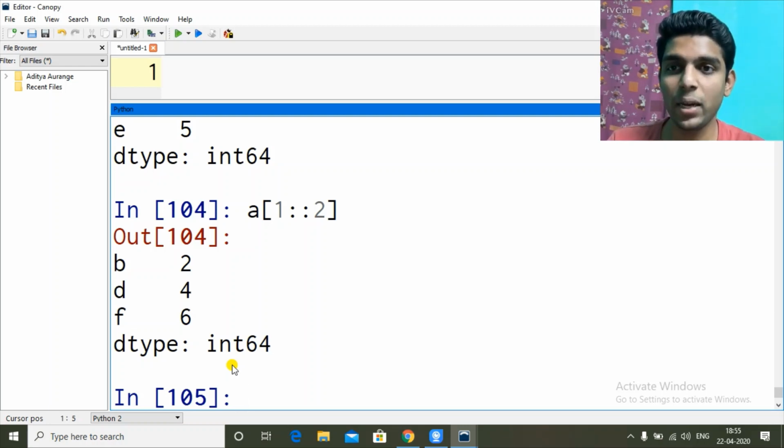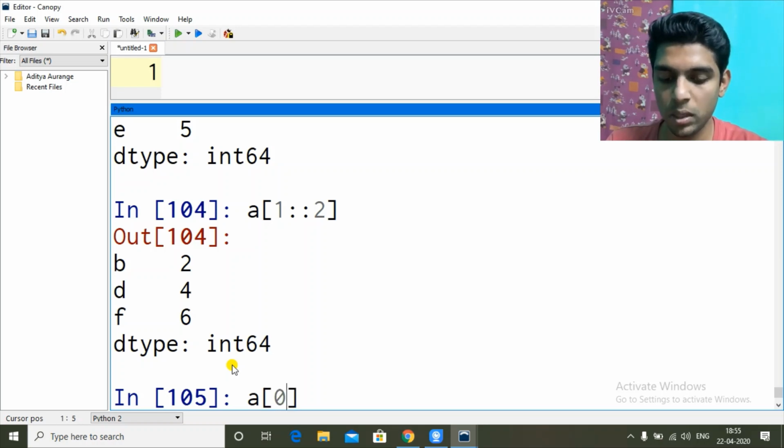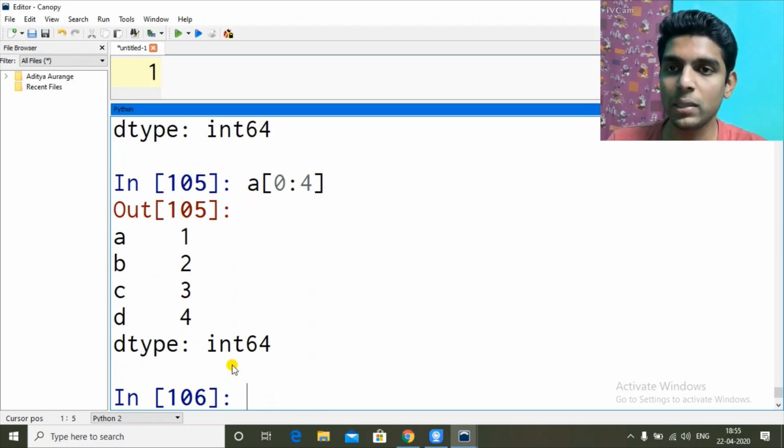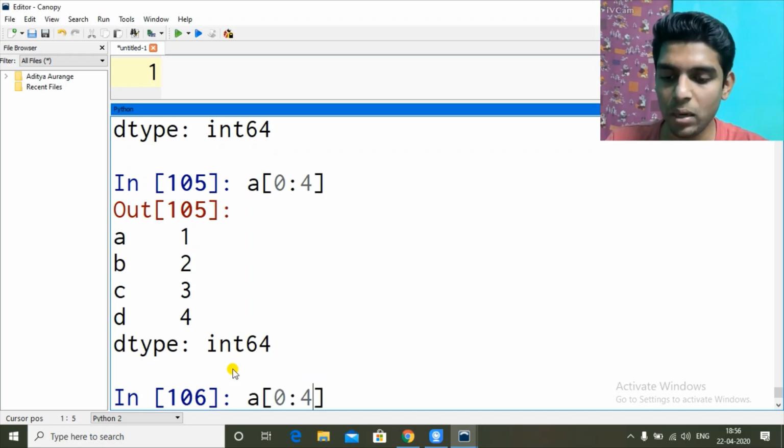The same thing we can do here. You saw one thing: 0 to 4. What did you see here? 0, 1, 2, 3. 4 values were included, and the 4, which means the fifth value, which has 4 as index, got excluded. That happens everywhere, but there is one place where it does not happen, in the LOC function. So in the LOC function, that 4 also gets included. So let me tell you this.